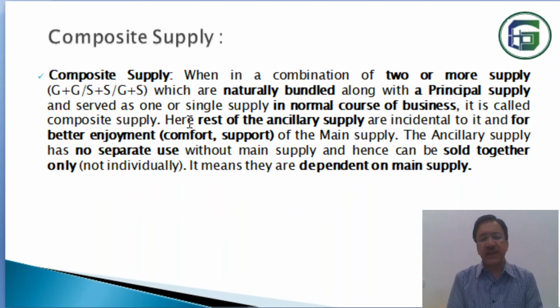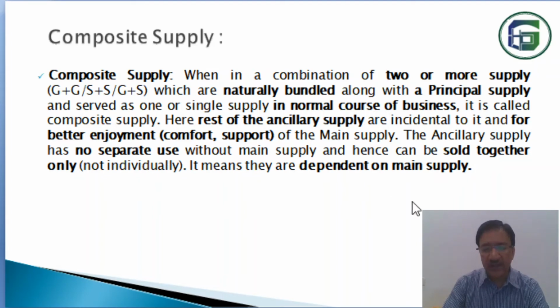Suppose you say, out of three items I want to purchase only this one, I don't want the rest. It is not possible, because without the main supply the ancillary has no utility. It can be sold only together in a combo pack.